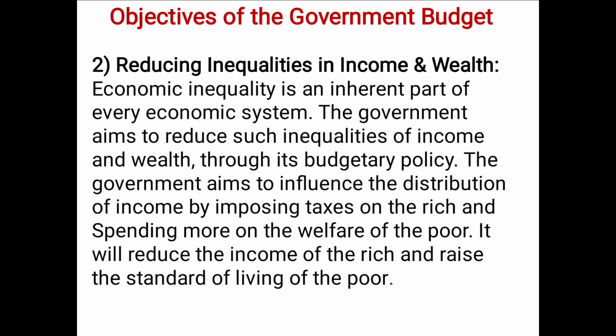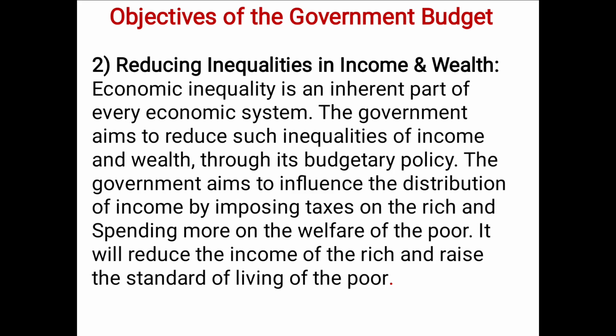The second objective is reducing inequality in income and wealth. Economic inequality is an inherent part of every economic system. The government aims to reduce such inequalities of income and wealth through its budgetary policy.